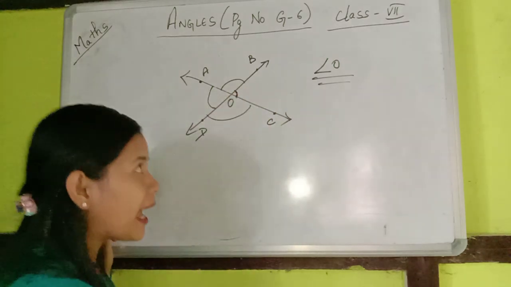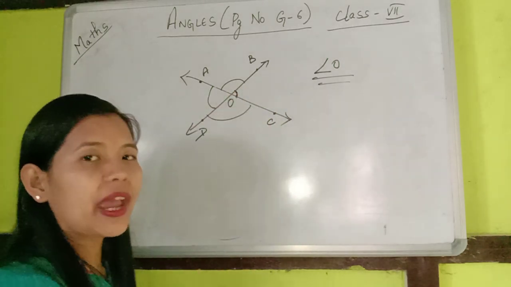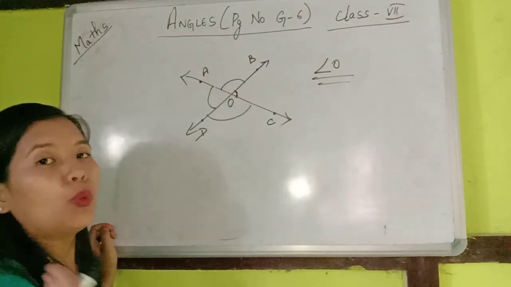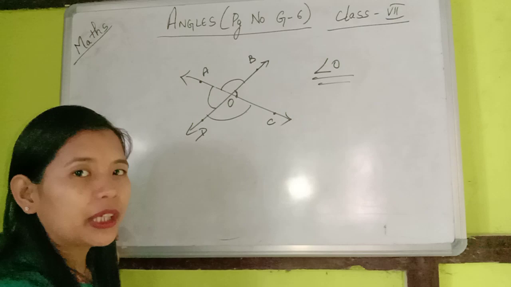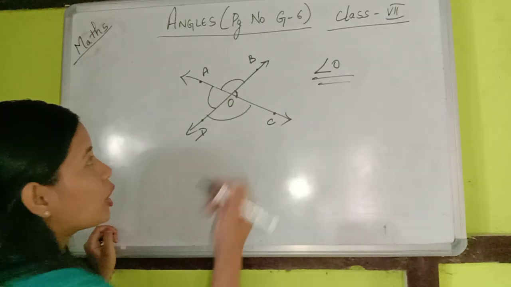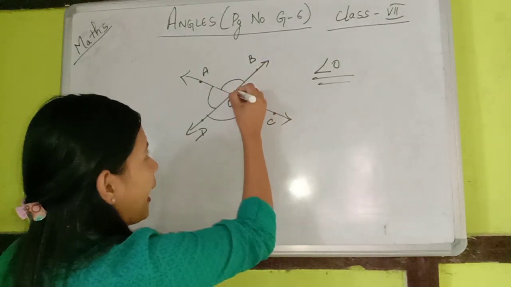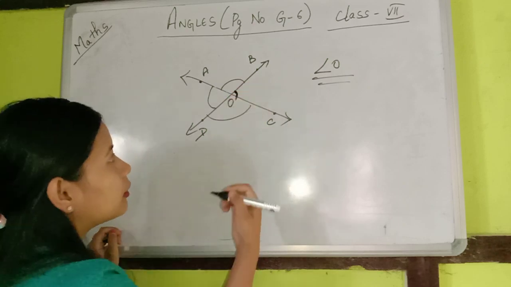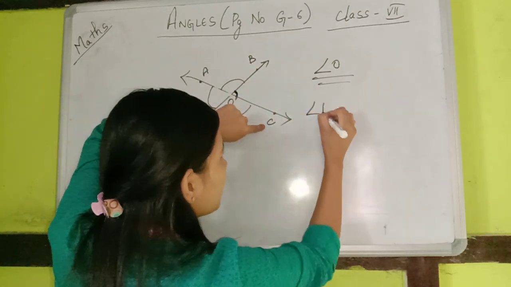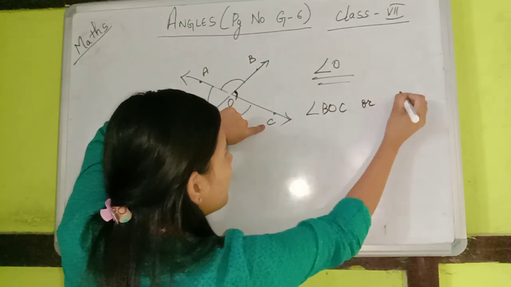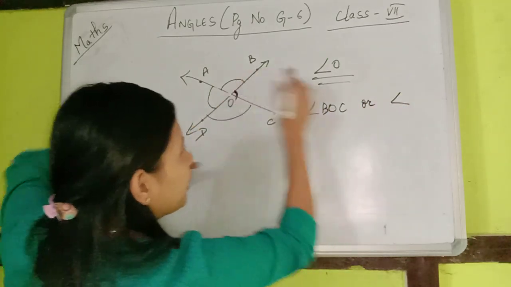So to be precise, to know exactly which angle we are talking about, we need to use three alphabets to name the angle. Is that clear? So if you want to talk about this angle, I can name it as either angle BOC or angle COB.